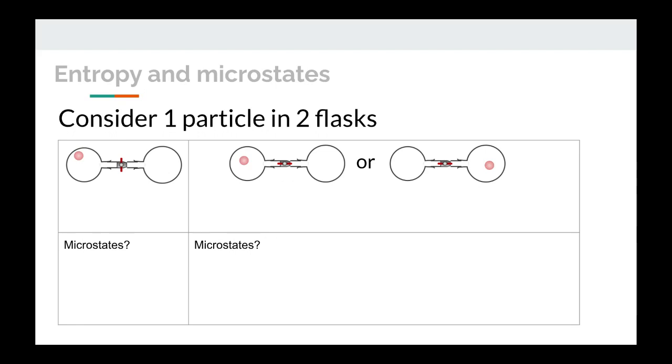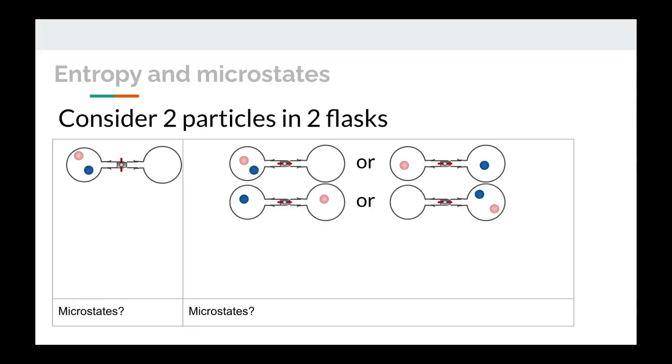If we open that valve and give this particle some time to randomly move around, remember there's random motion involved here, there are 2 ways that we could find this system after the particle's been moving around for a while, 2 microstates. One microstate is the particle on the left-hand side. The other microstate is the particle on the right-hand side. So we had only one microstate before, and now we have 2 microstates that are possible afterwards. So opening up that valve increased the number of possible microstates.